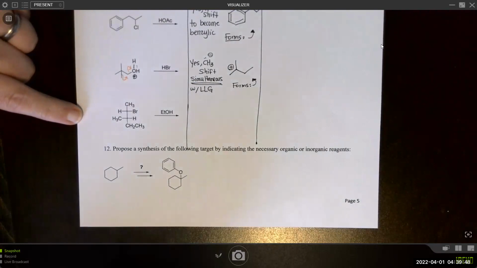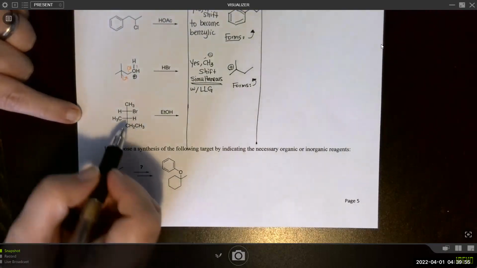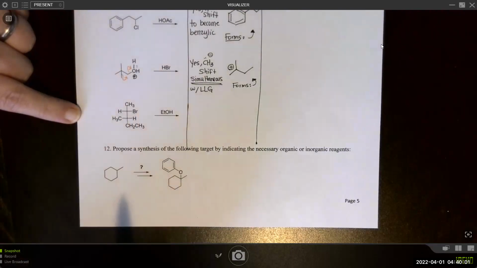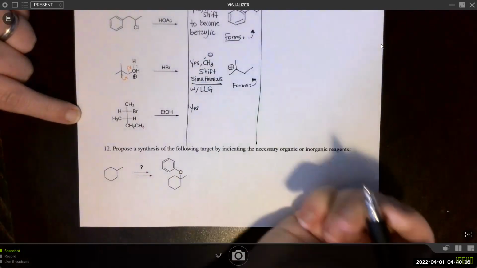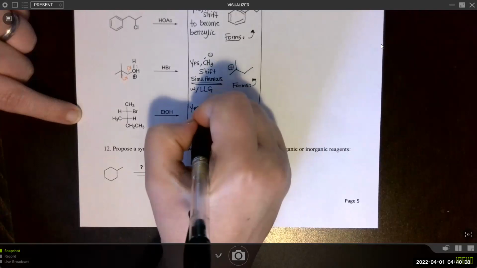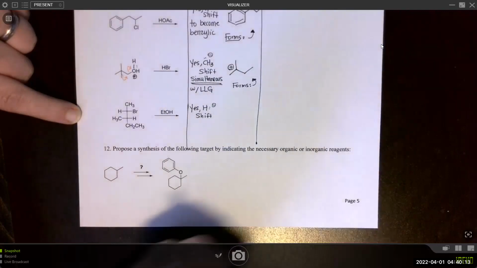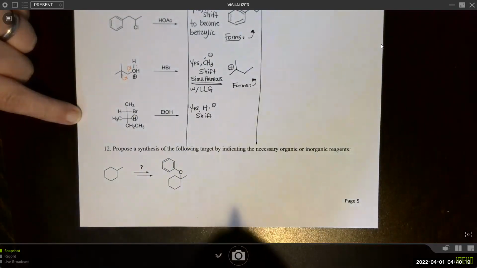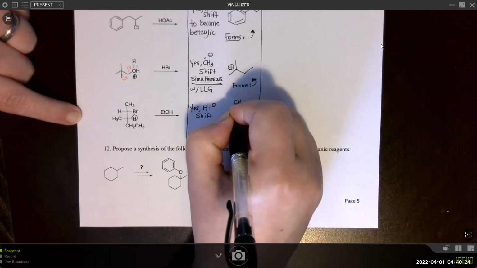All right, and then here, loss of this bromide leaving group will give us a secondary carbocation. And can we do a hydride shift? Yes, we can. And if we do, it will become a tertiary carbocation. Okay, so yes, we are going to have a hydride shift. This one specifically will be the one that migrates right on over, and we'll end up with, in its Fischer projection,